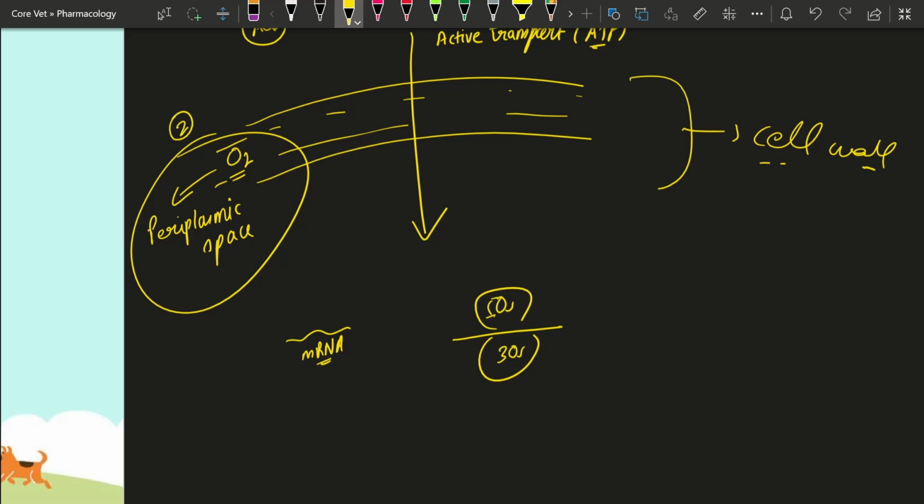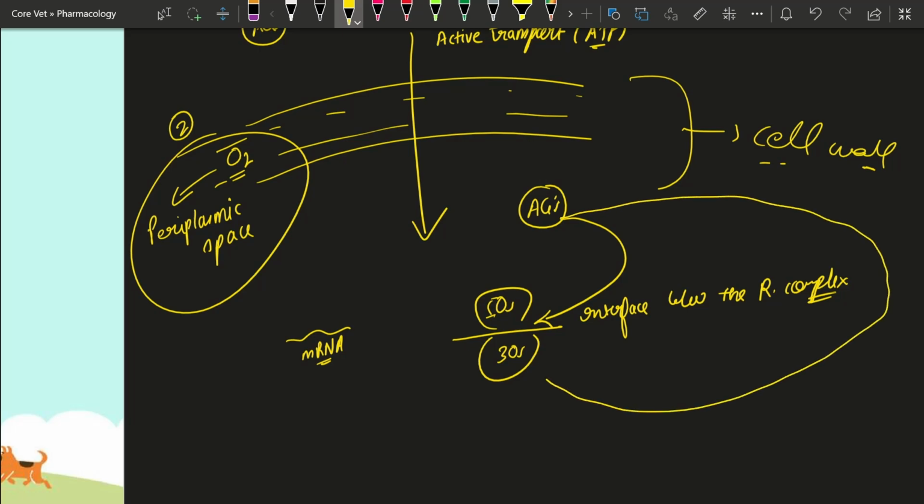What does the aminoglycoside do? It reaches the interface between the ribosomal complex. More specifically, if in an examination someone asks at which subunit the aminoglycoside is acting, you should answer the 30S subunit.